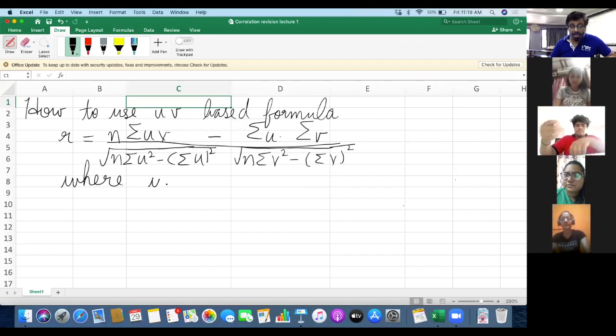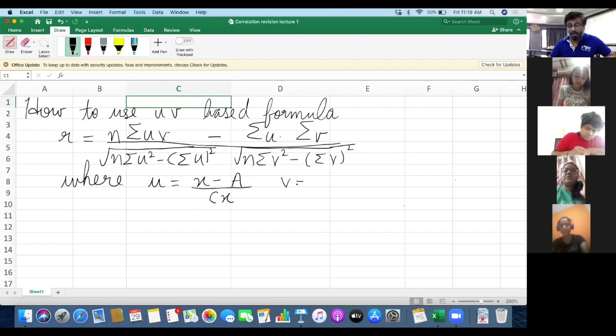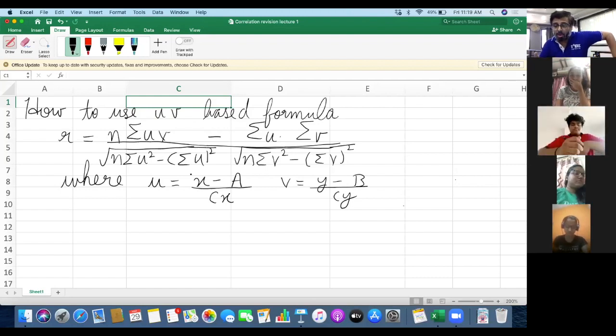Now see here. How do we obtain U? We obtain U as x minus a upon cx. And how do we obtain V? We obtain V as y minus b upon cy. Now first we understand what is cx and cy, and then we understand what we should take as assumed mean a and b. All of you remember, in last year we used to obtain arithmetic mean by shortcut method,